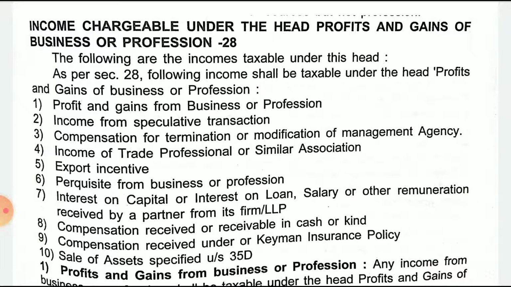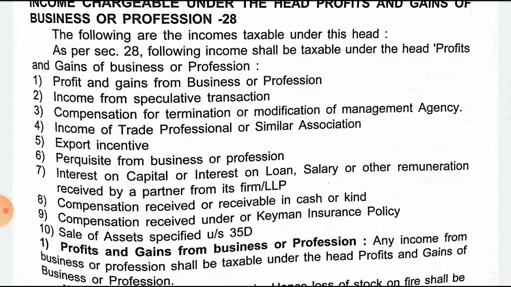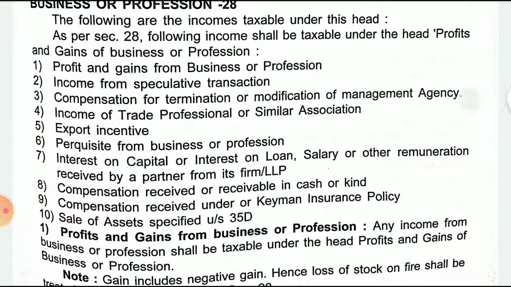So what are those? Profits and gains from business or a profession, income from speculative transactions, compensation for termination or modification of management agency, income of trade, professional or similar association, export incentives, perquisite from business or a profession, interest on capital or interest on loan, salary or other remuneration received by a partner from its firm or limited liability partnership, compensation received or receivable in cash or kind, compensation received under a key man insurance policy, sale of assets specified under section 35D.